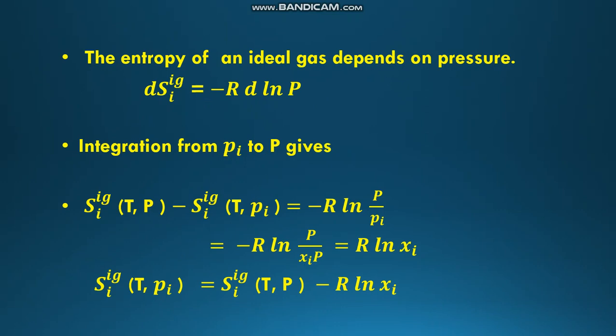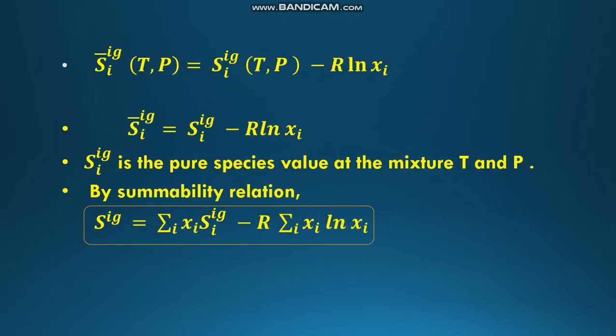And again this is equal to minus R ln P by Xi P, which is equal to R ln Xi. So Si ig at constant temperature, Pi is equal to Si ig at constant temperature and pressure minus R ln Xi.